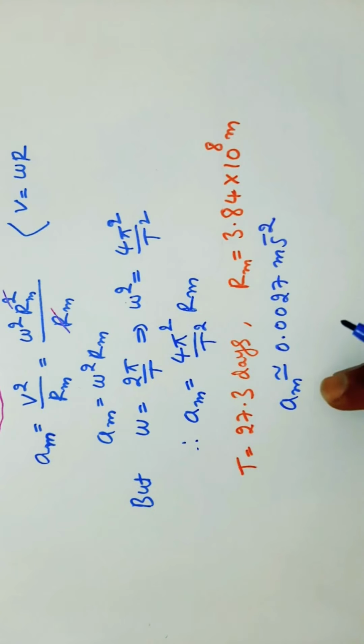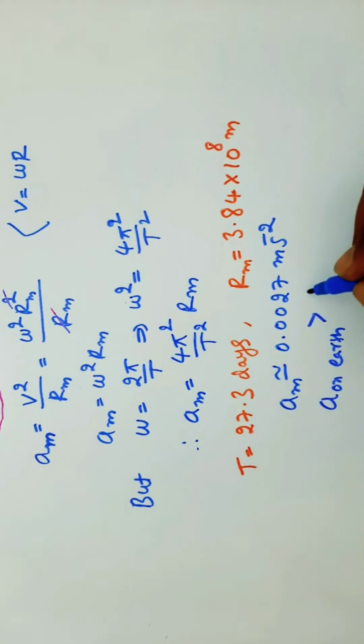Compared to the g value, or the acceleration on the earth, this value is very much less. So a on earth is very much greater than a on moon, that is v square by rm.